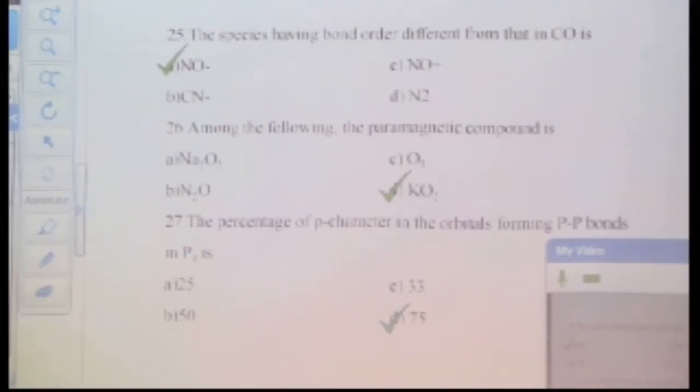Okay, just purely PMT, purely medical. Okay, but there can be assertion reason type questions. Purely IIT, very nice. So this is the parameter I would be judging you on. Okay, among the following, the paramagnetic compound is CO2. Why? Can you justify?